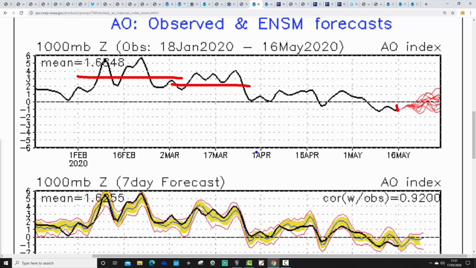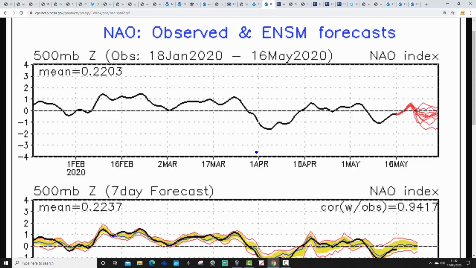Where we are right now with the AO is just here. So we're weakly negative, actually. We have shifted into a very different phase of the Arctic oscillation through this May. The GFS ensembles for the next couple of weeks are forecasting that the AO initially will stay in its negative phase. As we go towards the end of May, that's this period just here, there's a bit of scatter, so some of these GFS ensemble members keep the Arctic oscillation negative. Some of them, though, do go a little bit positive. So it's around a 50-50 split, I think, within the GFS ensembles in terms of where the Arctic oscillation goes as we come up to the end of May and the beginning of June. The NAO has also gone into a more negative phase as well.